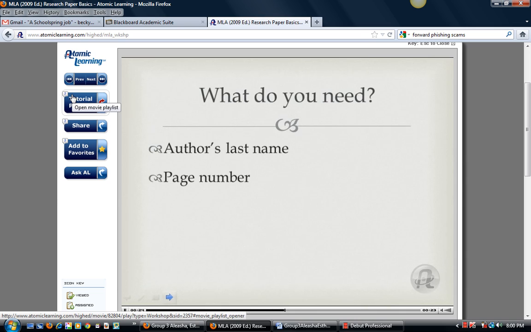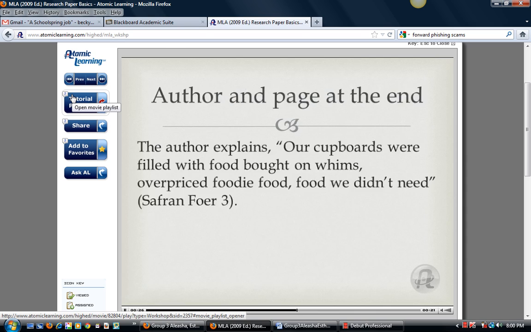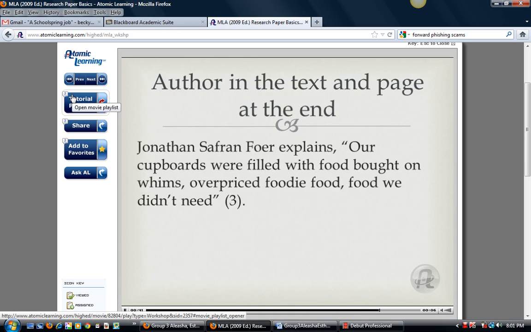You can do this a couple ways. First, you can use both the author's last name and the page number in parentheses at the end of the quote. Note that there's no comma between the name and the page number. Also, the period always goes after the citation. Second, you can use the author's name in the text and just provide the page number in parentheses.